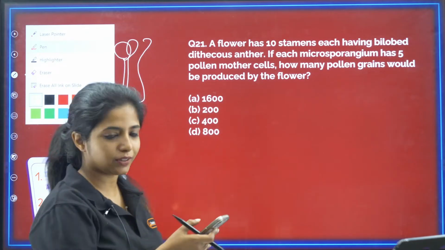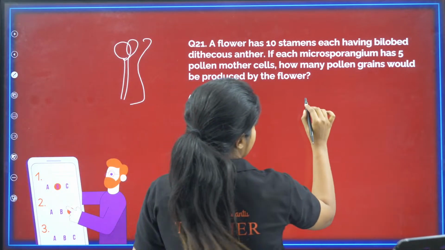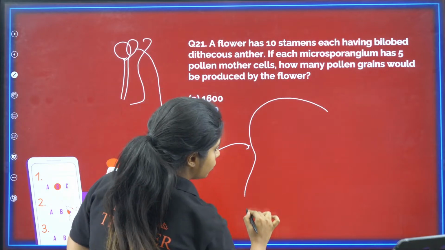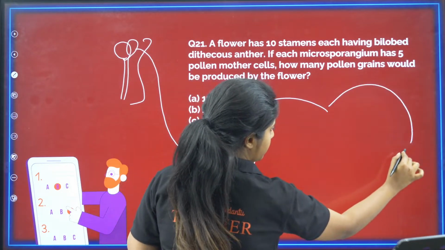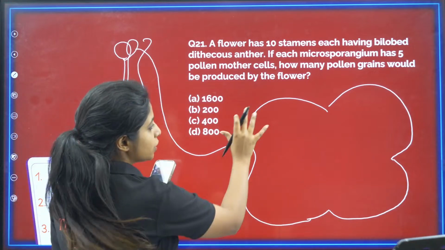Samartha, we would be doing a video on that. Okay, dear? So, the question says, listen, taking an anther, if I am zooming it in, it looks like this. Now, do not judge my drawing skills, okay? It might be pathetic on the board, but not in real life. So, this is an anther.